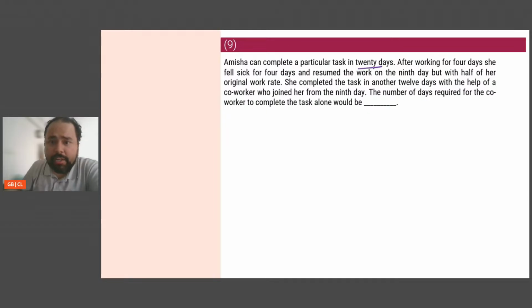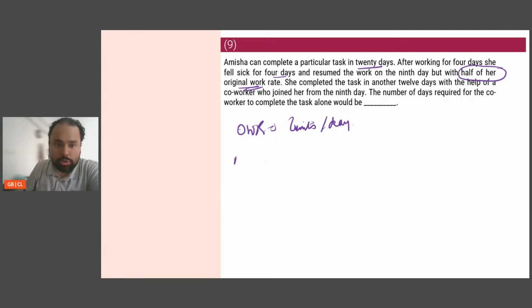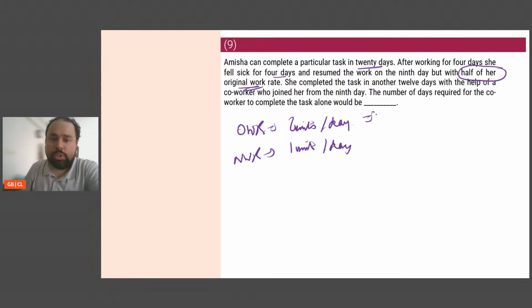So she can complete it in 20 days. After working for 4 days, she fell sick for 4 days, resumed the work on the 9th day, but at half of original work rate. The moment I read this, half of original work rate, I say let original work rate equal 2 units per day. So new work rate is 1 unit per day. And if original work rate was 2 units per day and she can complete the job in 20 days, that means the total work is 2 units into 20, which is 40 units.